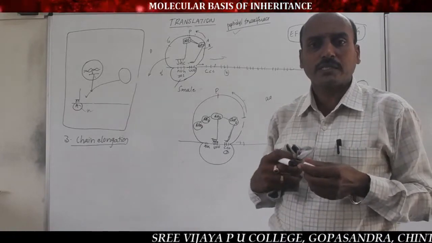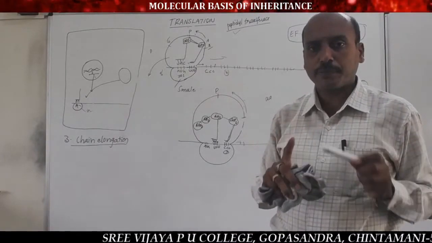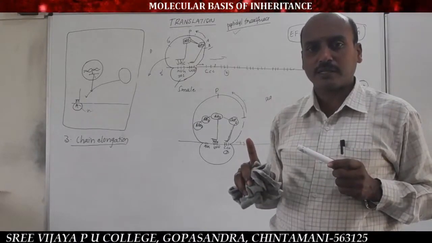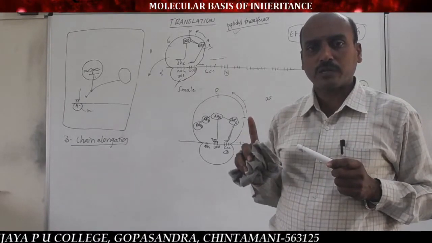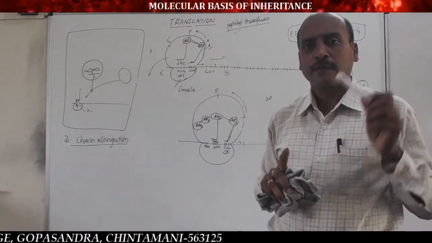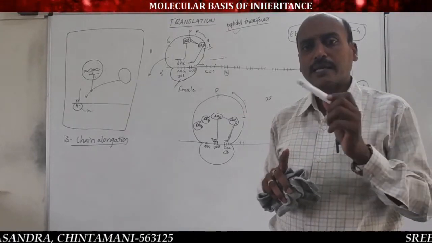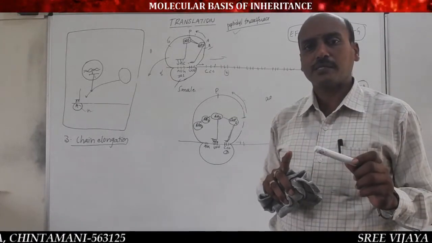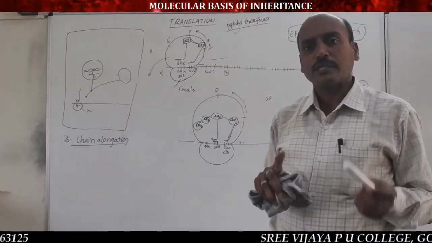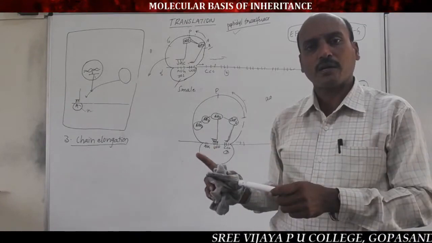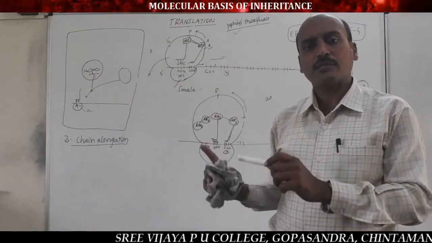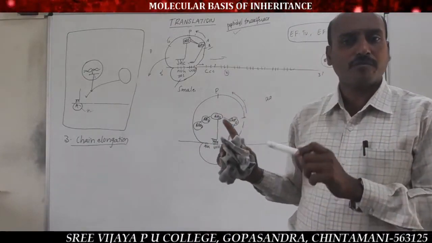So, in the chain elongation step, the first point is the second tRNA with the second amino acid enters into the ribosome through the A site, and a peptide bond is formed between the first amino acid of the P site and the second amino acid of the A site in the presence of peptidyl transferase enzyme. Now, the ribosome shifts to the next codon, and at the same time the second tRNA shifts from the A site to the P site, and the A site becomes vacant.